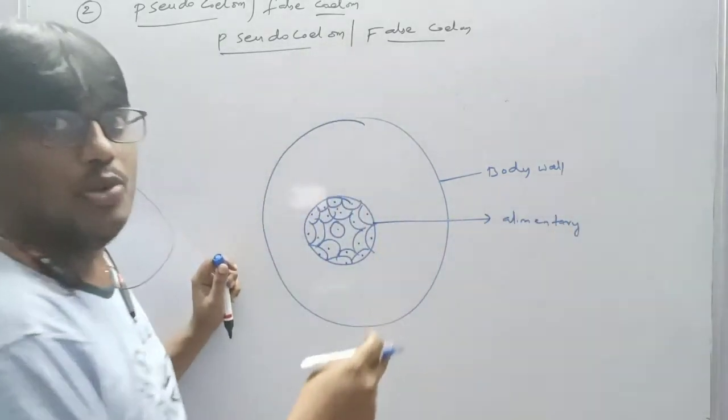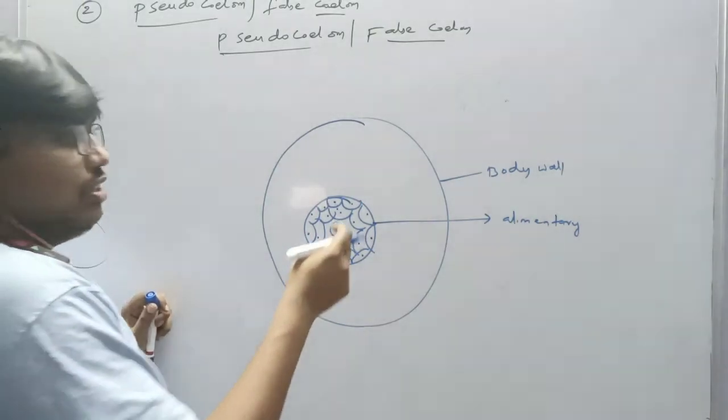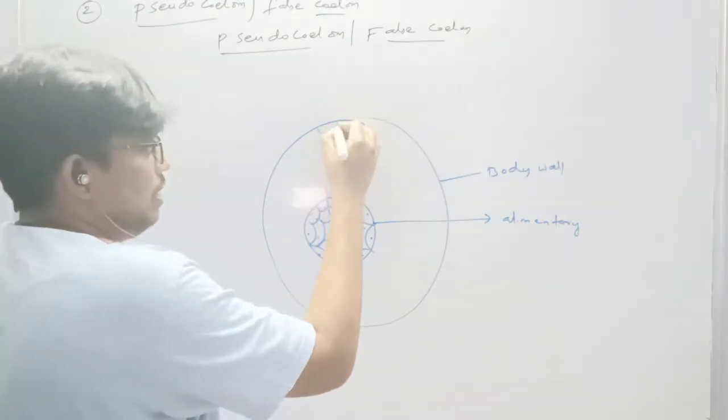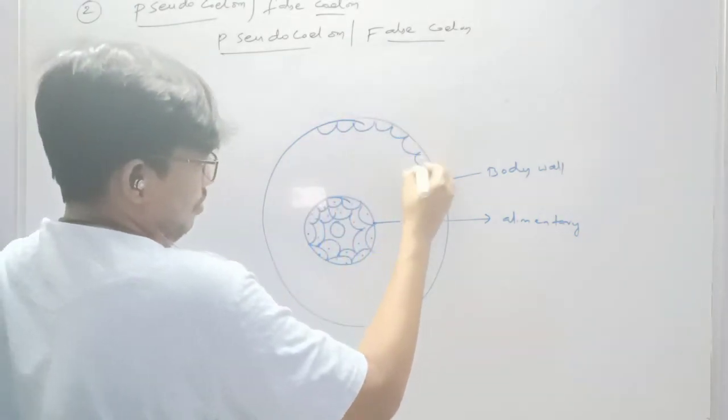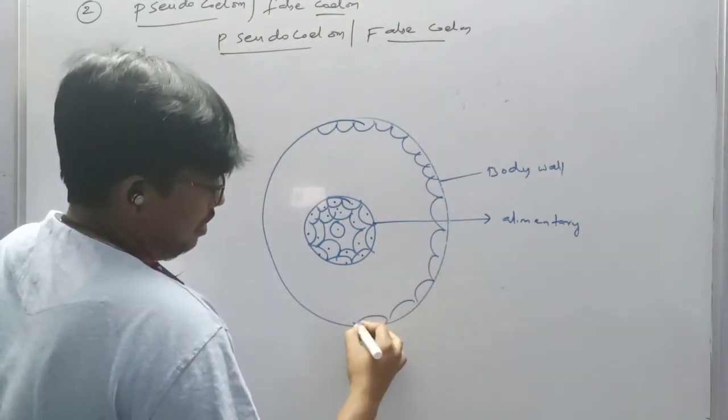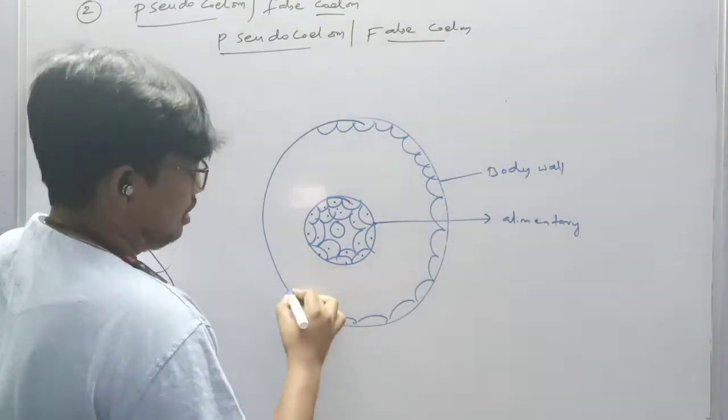The space between the body wall and alimentary canal is not lined by mesoderm. See, the cells are arranged. This is the cells. Ectodermal cell layers, embryonic layers.